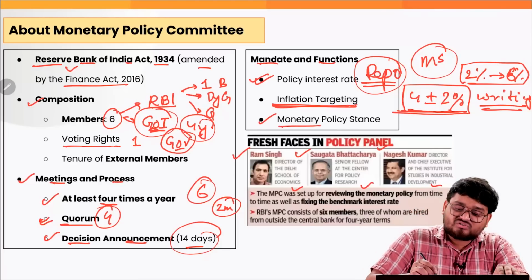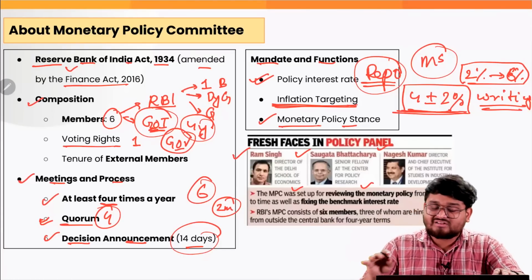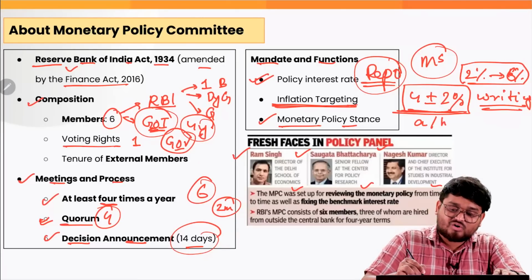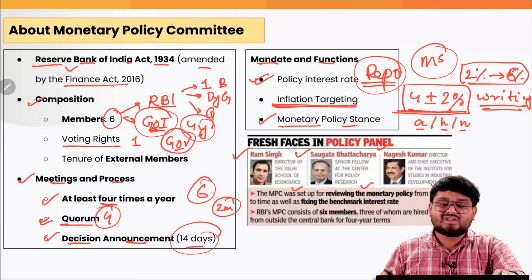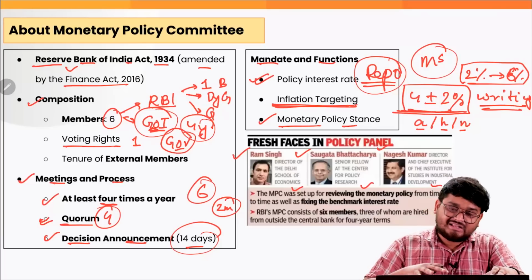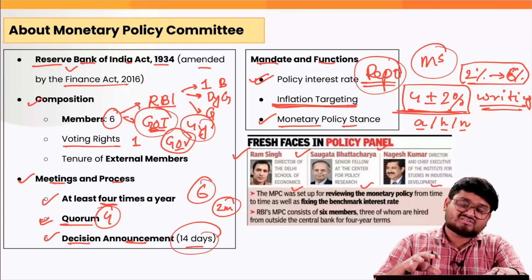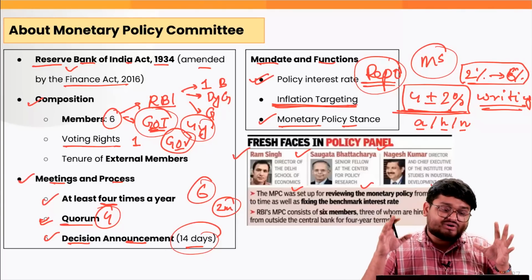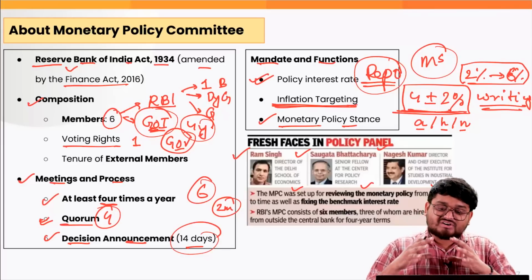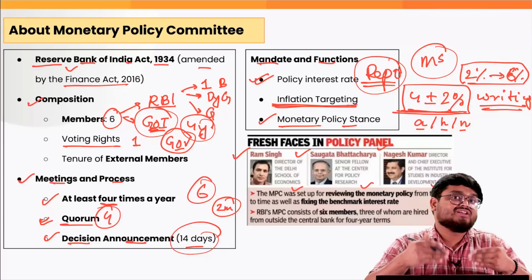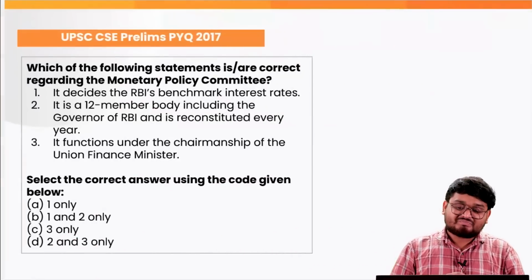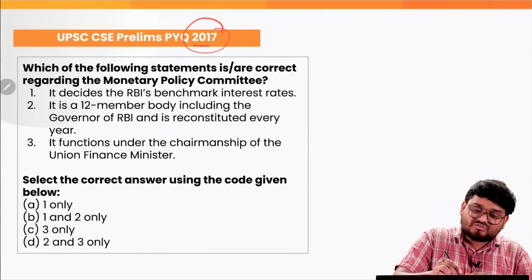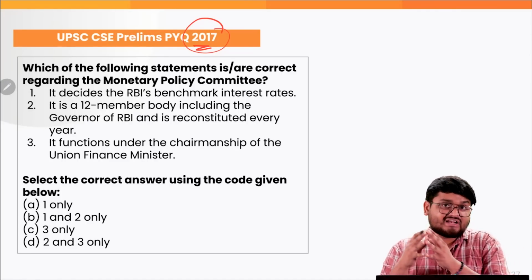And finally, it also maintains various monetary policy stances such as accommodative, hawkish, and neutral, based on the amount of money supply or inflation in the country. So this is how the Monetary Policy Committee functions, and how the various important information is relevant for your prelims examination. So you attempt this 2017 PYQ according to the discussion that we just had.